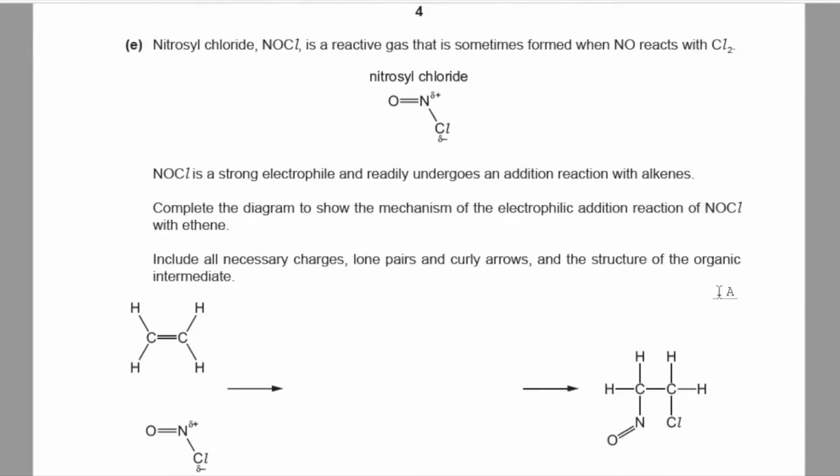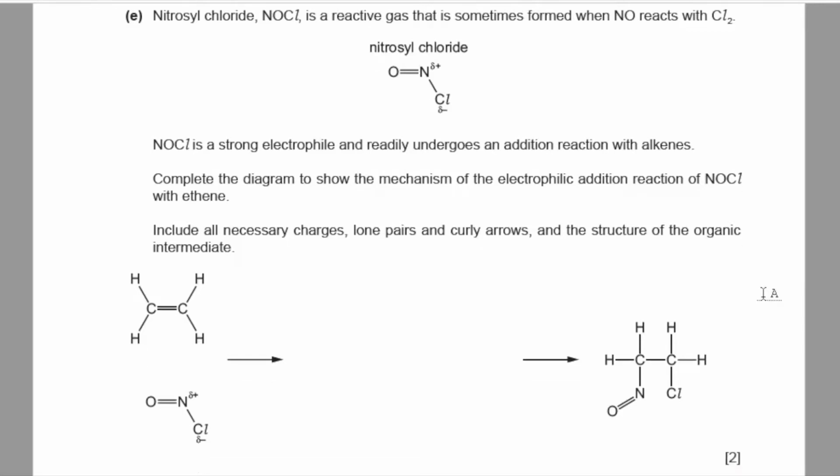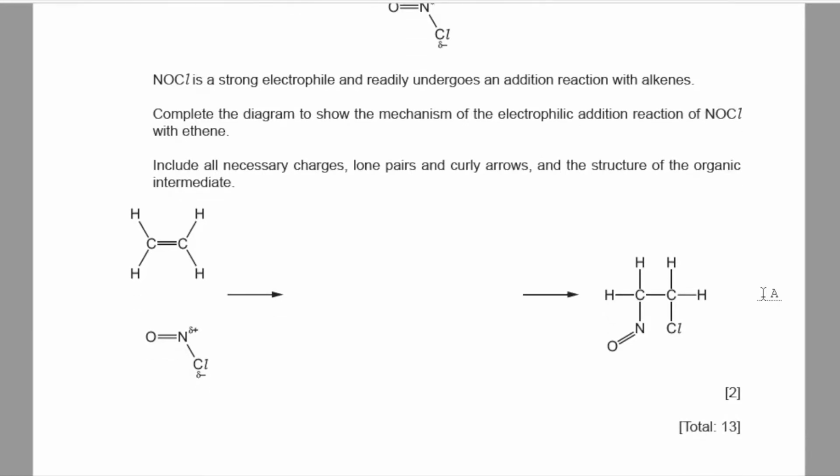Part E, nitrosyl chloride is a reactive gas that is sometimes formed when nitrogen monoxide reacts with chlorine. NOCl is a strong electrophile and readily undergoes an addition reaction with alkenes. Complete the diagram to show the mechanism of the electrophilic addition reaction of NOCl with ethene. Include all necessary charges, lone pairs, and curly arrows, and the structure of the organic intermediate.